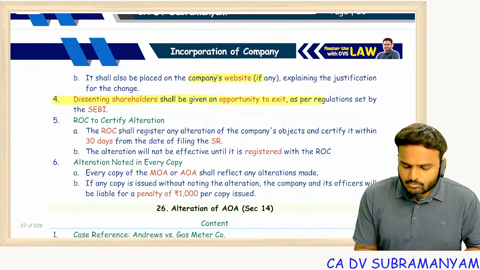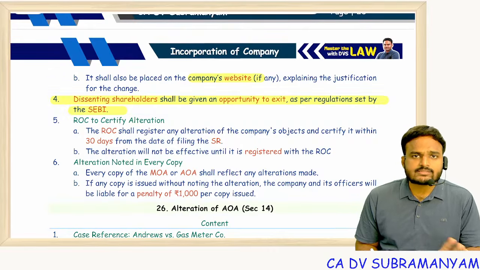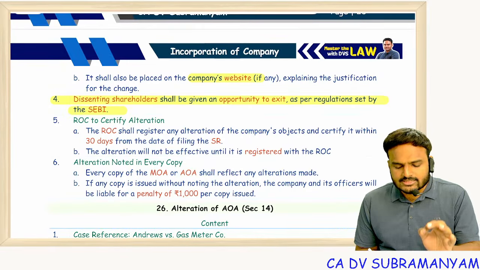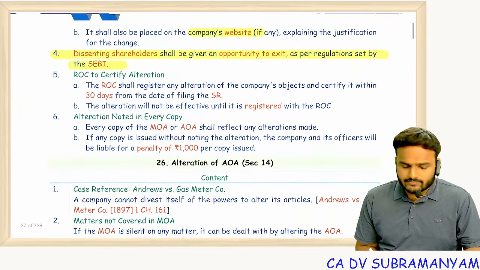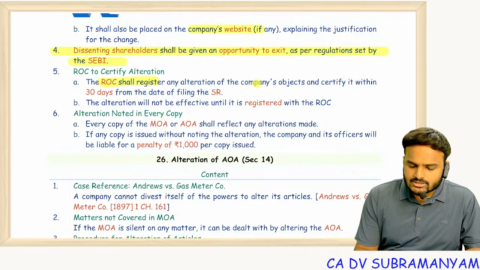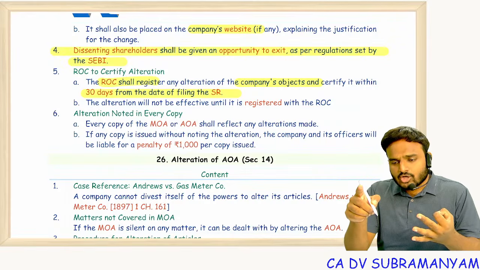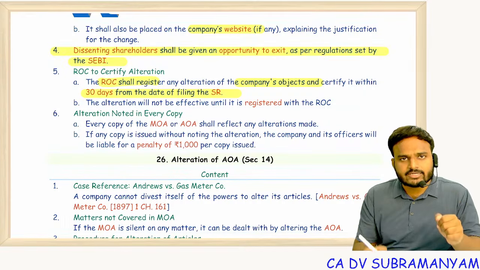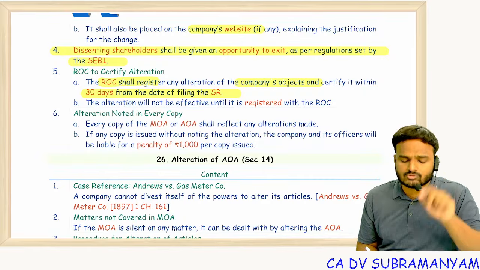This is an exceptional point. Dissenting shareholders will not continue with the company. Promoters or controlling shareholders must give an exit opportunity to the dissenting shareholders. And ROC to certify the alteration. ROC registers the alteration of the company's objects and certifies it within 30 days of filing application. So within 30 days of SR, file it with ROC. Once documents are received by ROC, ROC will issue the certificate within the next 30 days. So 30, 30: one 30 for filing with ROC, another 30 for confirmation by ROC.